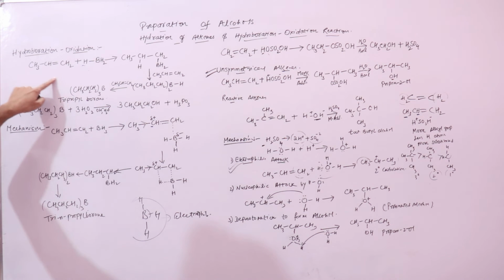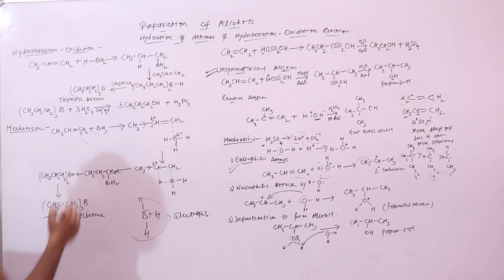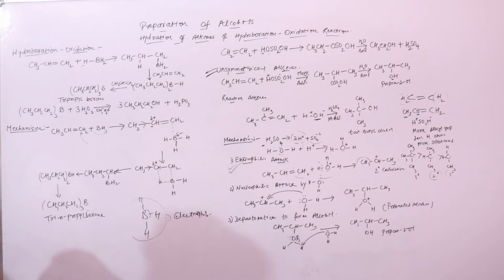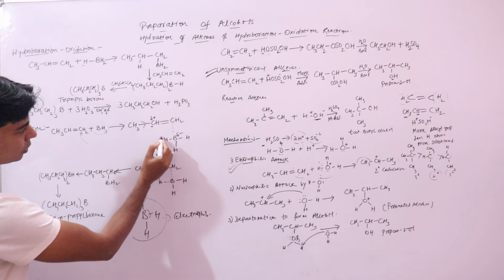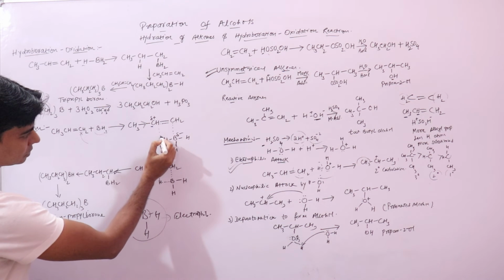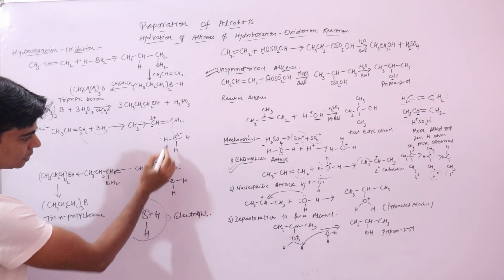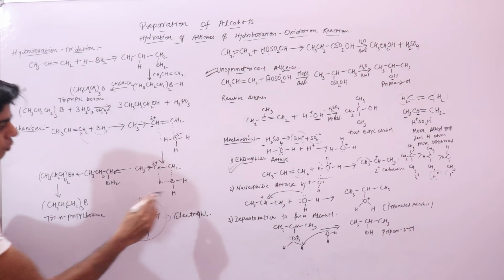This electrophile is attaching across this double bond, or here this electrophile has attached itself to this carbon atom to form this complex. This is not even a compound. Now it will form a cyclic transition state, this kind of compound.